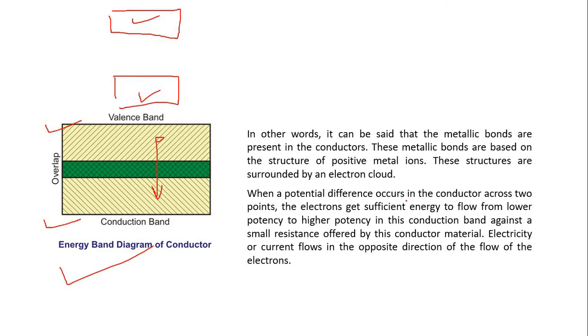When a potential difference occurs in a conductor across 2 points, the electron gets sufficient energy to flow from lower potential to the higher potential in this conduction band against a small resistance offered by this conductor material. So, there is a potential difference in the conduction band, so electrons get sufficient energy to flow from a lower potential to the higher potential against a small resistance offered by this conductor material. Electricity or current flows in the opposite direction of the flow of the electrons.